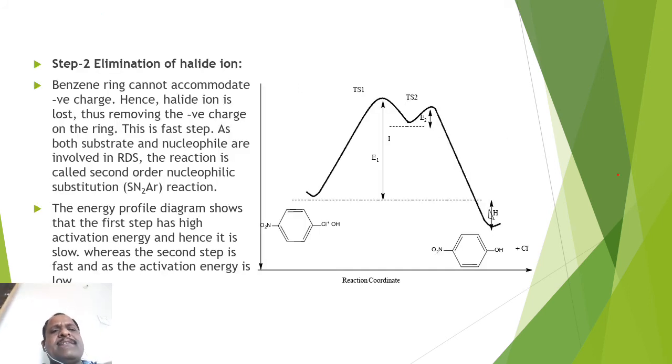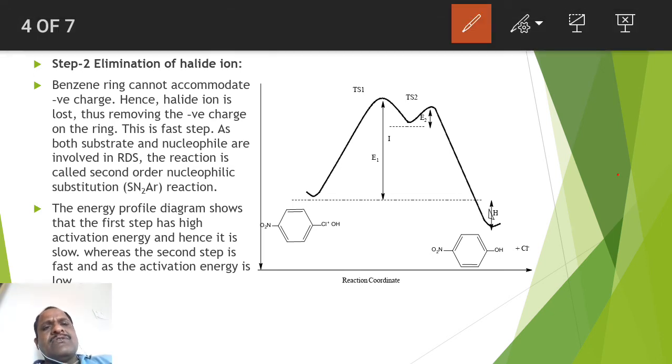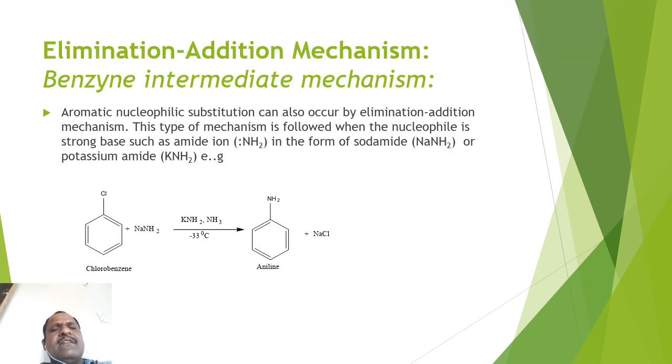And in the second step, what happens? Elimination of halide takes place in the second step. You have to remember that. So once the elimination happens, then the second mechanism you have to understand is the elimination addition mechanism. The first mechanism is what? Addition elimination mechanism for SN2AR reactions.